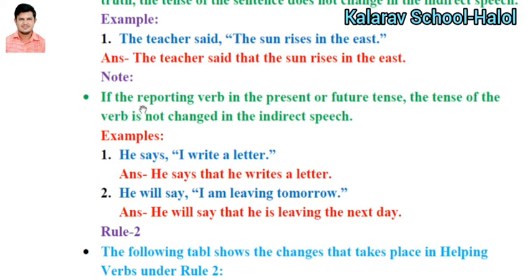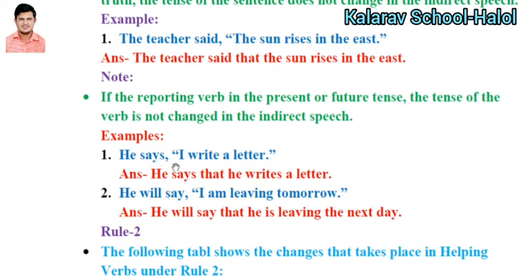Note is given here. If the reporting verb is in the present tense or future tense, the tense of the verb is not changed. You can't change the tense of the verb if the reporting verb is in the present or future tense. Reporting verb means, for example, says, which is present tense, or will say, which is future tense. So if the reporting verb is says or will say, you can't change the verb of the sentence.